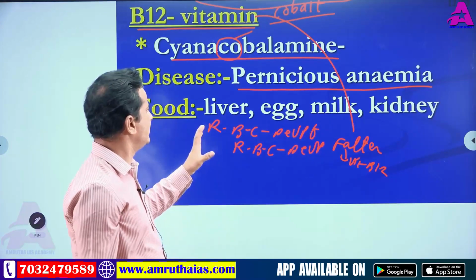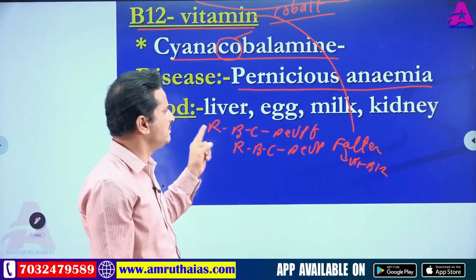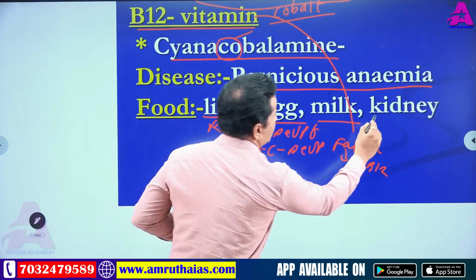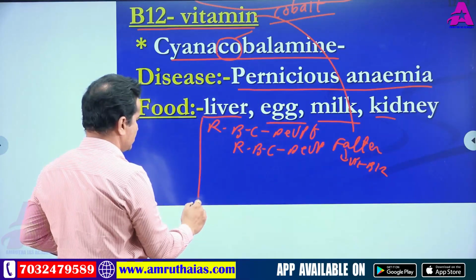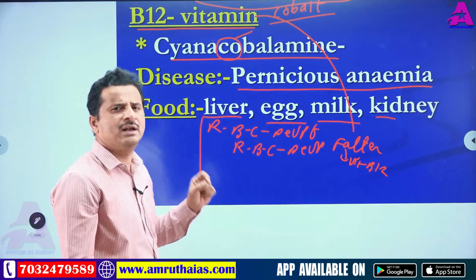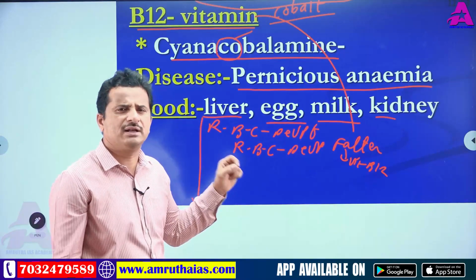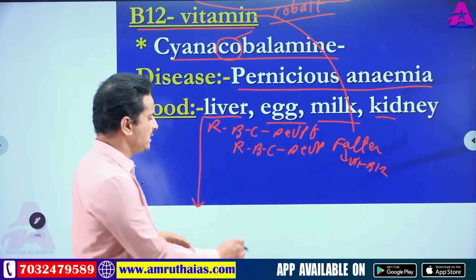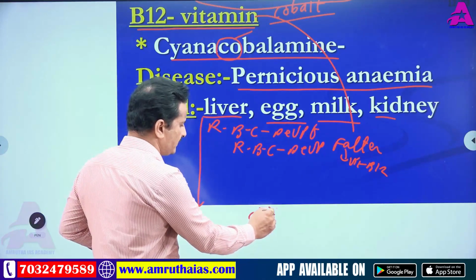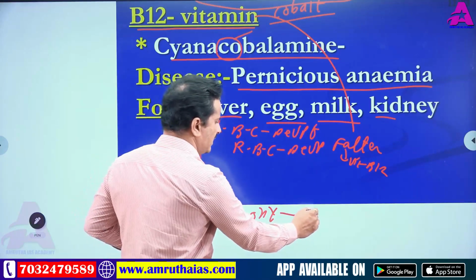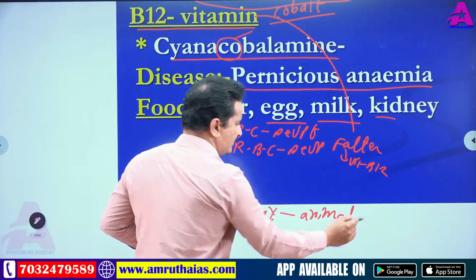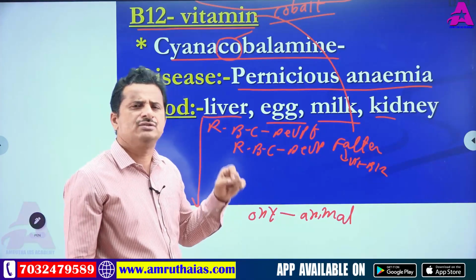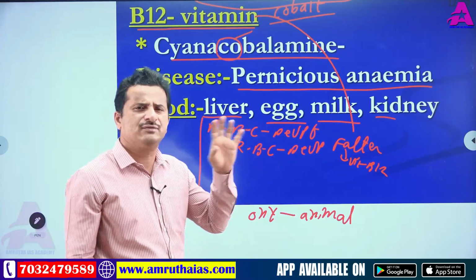And next, food material. Vitamin B12 food material: liver, egg, milk, kidney. You observe, only animal related material. These are all animal related materials. So B12 is present only in animal food material. A very low amount of B12 is present in plant based food material.